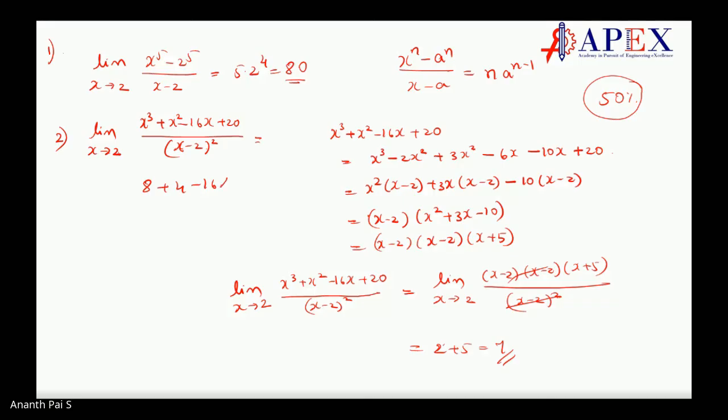No, sir, 16 into 2. You have missed the 2 there. 16x, I'm very sorry, 16x plus 20. Yes. So 8 plus 4 is 12. 12 plus 20 is 32. 32 minus 32. So it comes as 0 by 0.